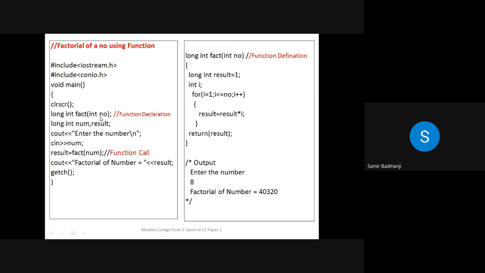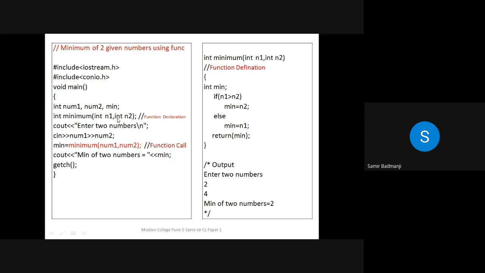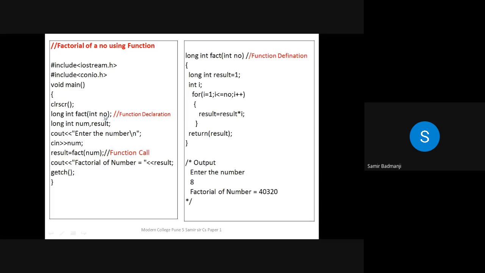So see, here also number is a parameter. Here only one argument is there. In the previous examples, 2 arguments were passed. Here only one, because to calculate the factorial of a number, we require only one value, the number for which to calculate the factorial. Now see, enter the number. We have entered the number.